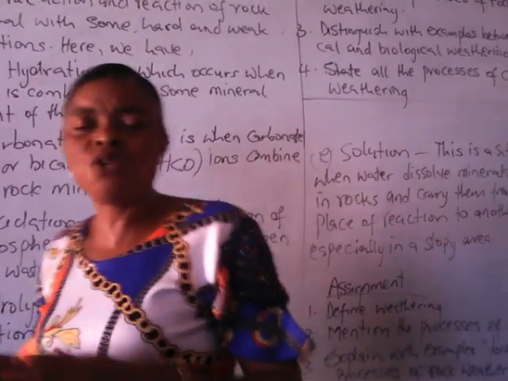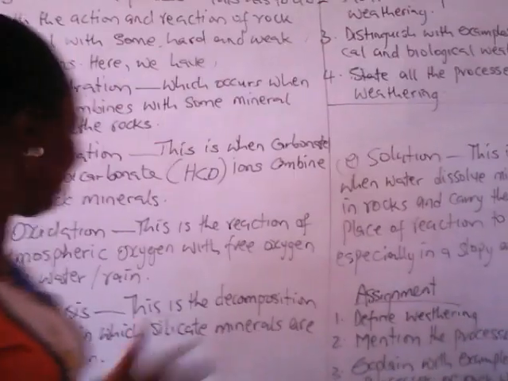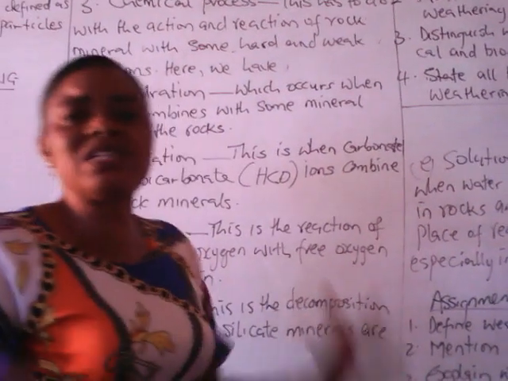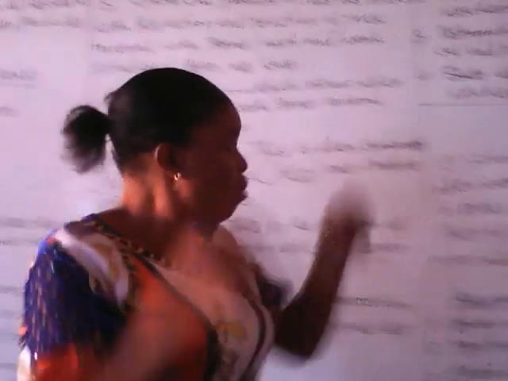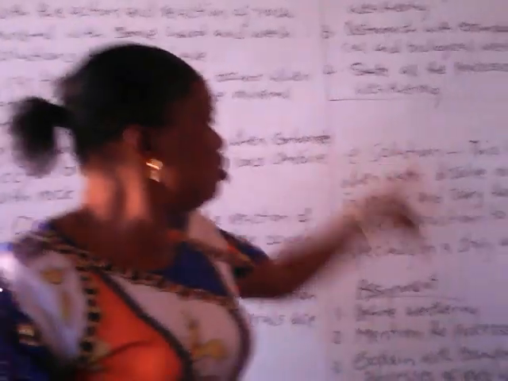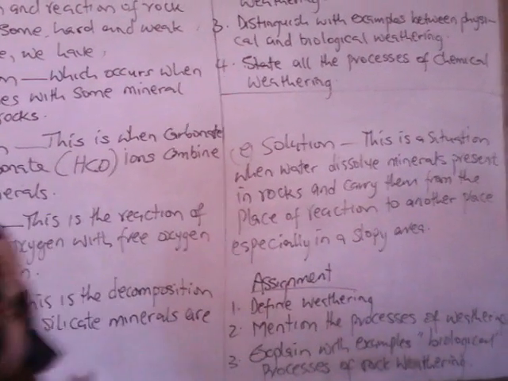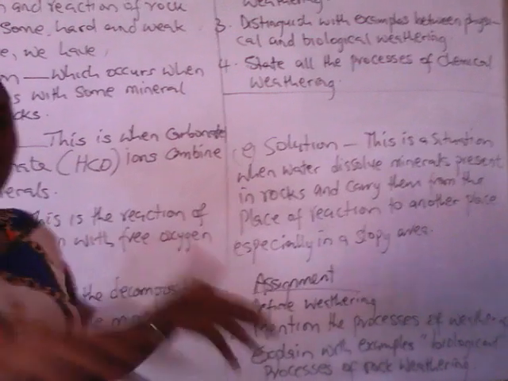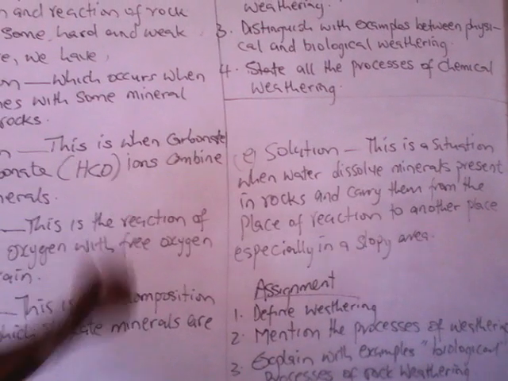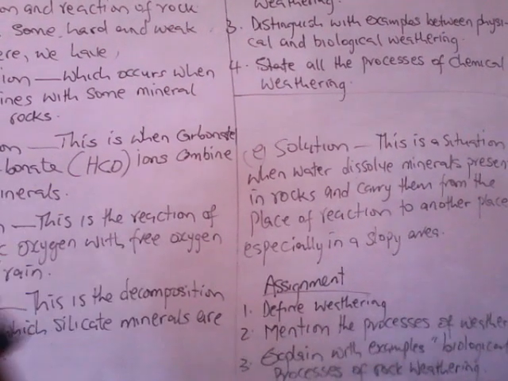Silicate mineral is one of the minerals that form igneous rock, so when it decomposes, that rock will break down. The next one is solution. This is a situation where water dissolves minerals present in rocks and carries them from the place of reaction to another place, especially in a sloping environment.